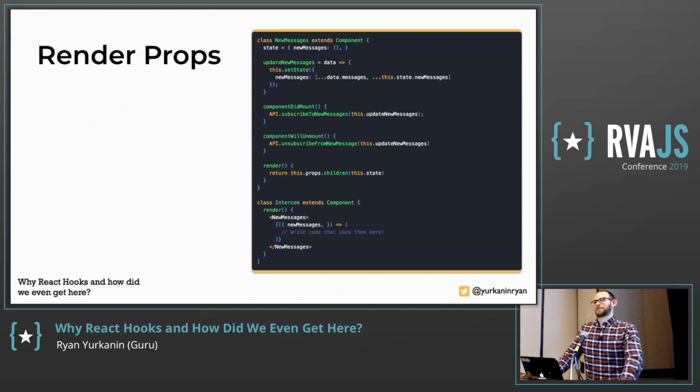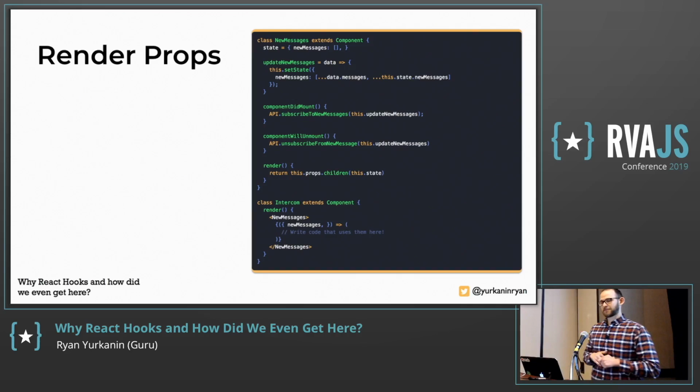Then we have render props. This is some of the new hotness that some of you might be familiar with. So the way render props work is you just pass in a function as children, and then the component above you calls that function and gives you the data that you need. So this component, NewMessages, it actually just renders children but passes in its state, and then you can do whatever you want with that.